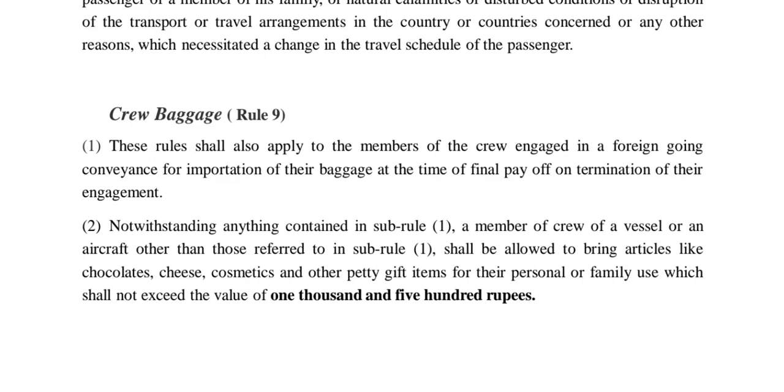Whatever they are bringing, like chocolates, cheese, cosmetics, gift articles for family members, the value should not exceed 1,500 rupees. They can carry that.